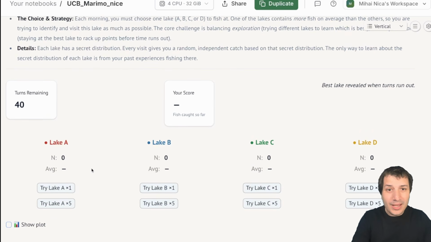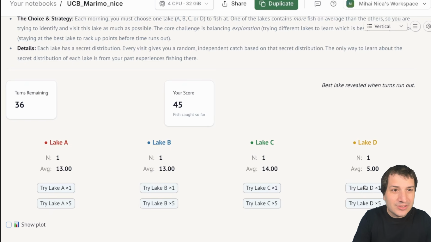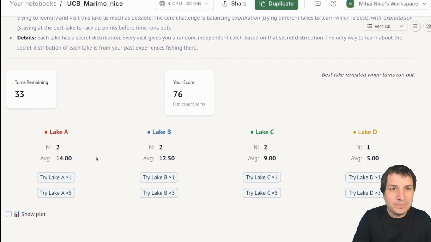So the starting move is probably going to be to visit each lake once. Okay, so I caught 13 fish in Lake A, 13 in Lake B, 14 in Lake C, and only 5 fish in Lake D. And now my job is to figure out which ones to try again. So I'm going to try definitely Lake C again. That's the best one. Okay, that's down to 9. So maybe Lake B is now a good choice. Let me try Lake A again as well.